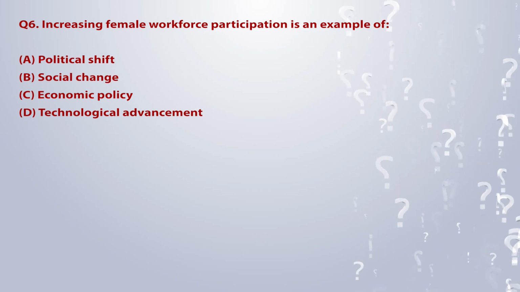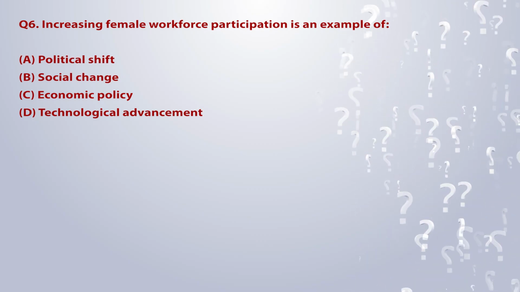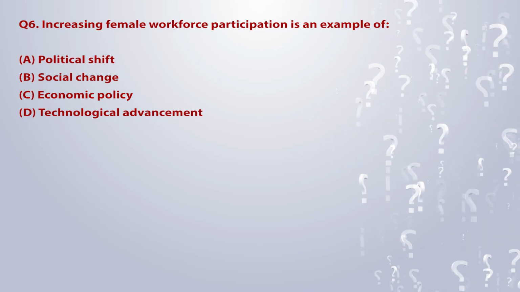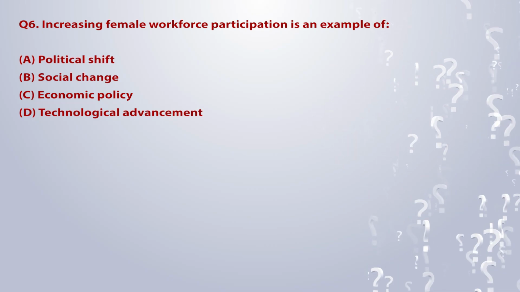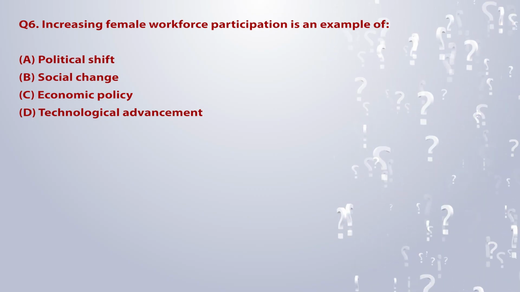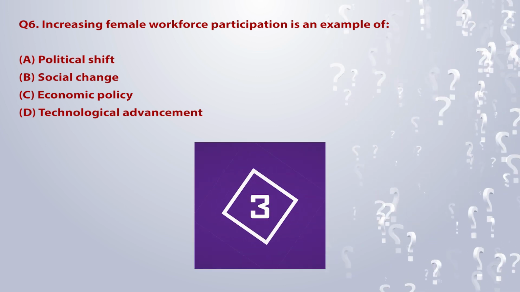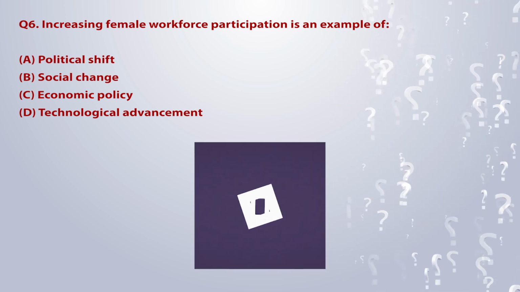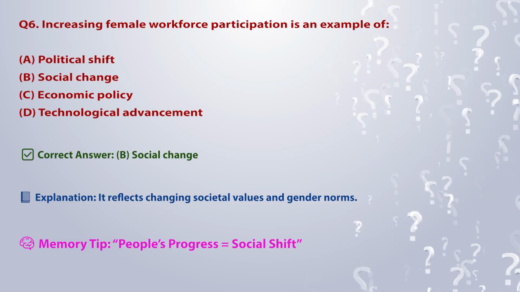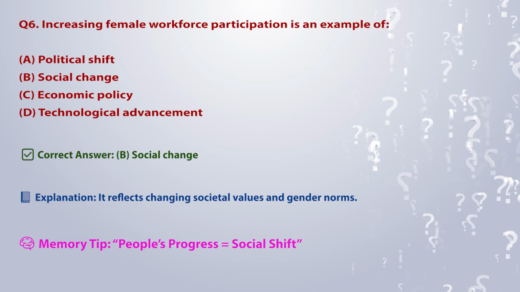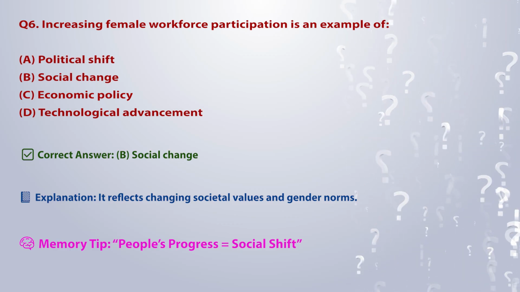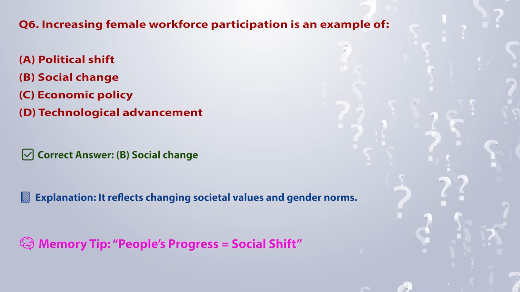Q6. Increasing female workforce participation is an example of: A. Political shift. B. Social change. C. Economic policy. D. Technological advancement. Correct answer, B. Social change. Explanation: it reflects changing societal values and gender norms. Memory tip: people's progress is equal to social shift.